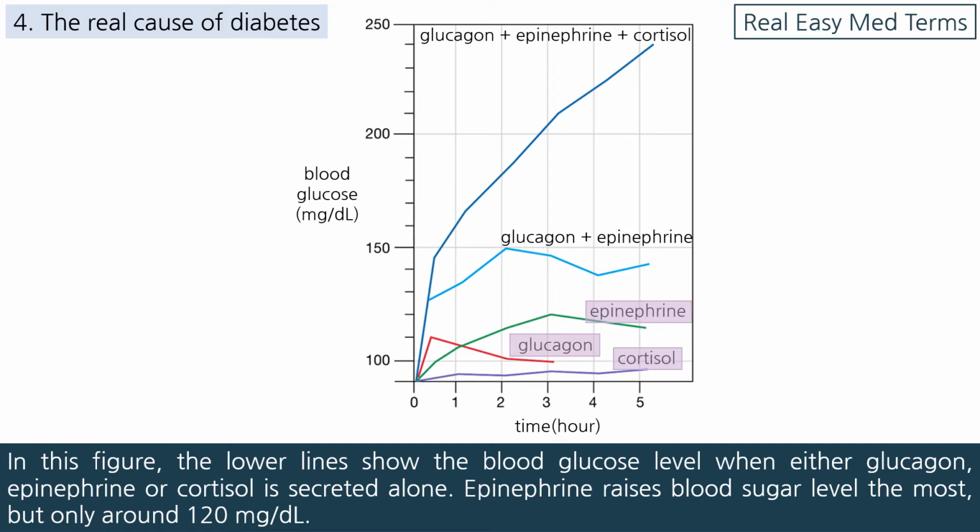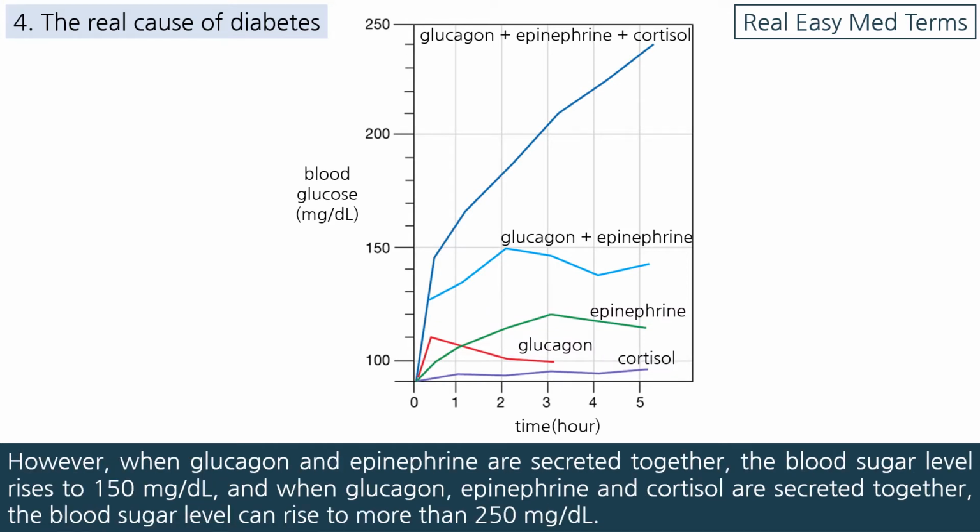Epinephrine raises blood sugar level the most, but only around 120 mg per deciliter. However, when glucagon and epinephrine are secreted together, the blood sugar level rises to 150 mg per deciliter, and when glucagon, epinephrine and cortisol are secreted together, the blood sugar level can rise to more than 250 mg per deciliter.